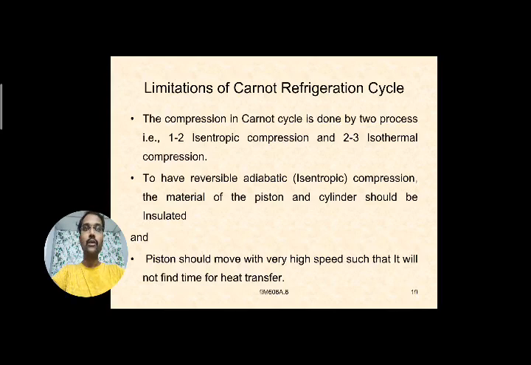What you have to do? You have to design the piston to move at a very fast rate, with very high speed. Within that short gap, heat transfer will not find the time to transfer the heat. So it is somewhat not possible.